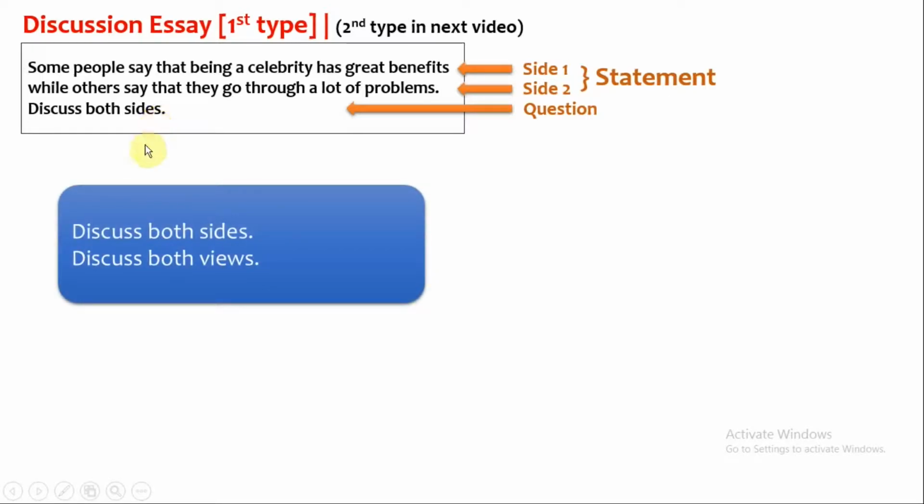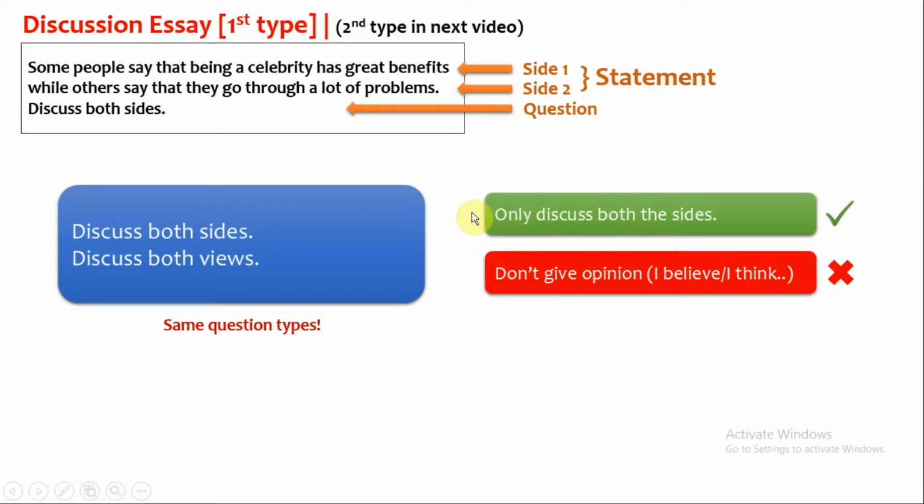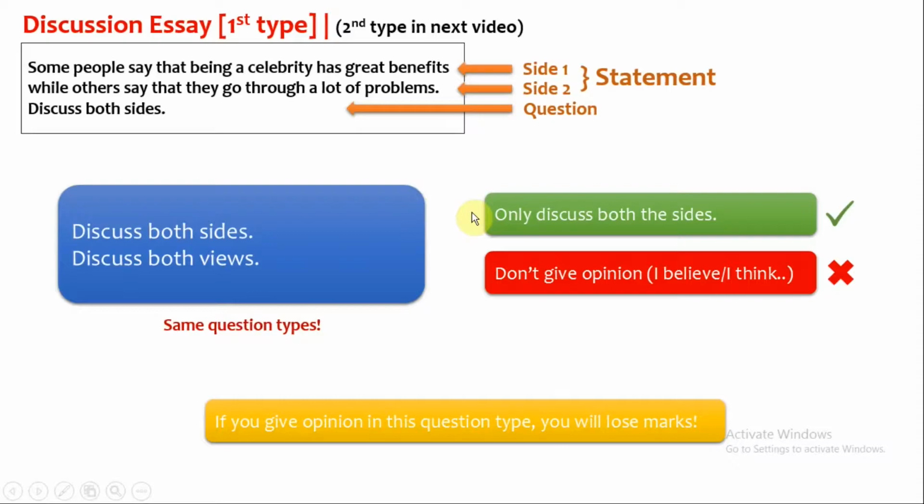First point to remember is that discuss both views and discuss both sides mean the exact same thing. When you get either of these questions, remember to only discuss both the sides. Don't give your opinion. And don't use phrases like I believe, I think, because the question didn't ask for your opinion. If you give your opinion in this question type, you will lose marks, so be careful.